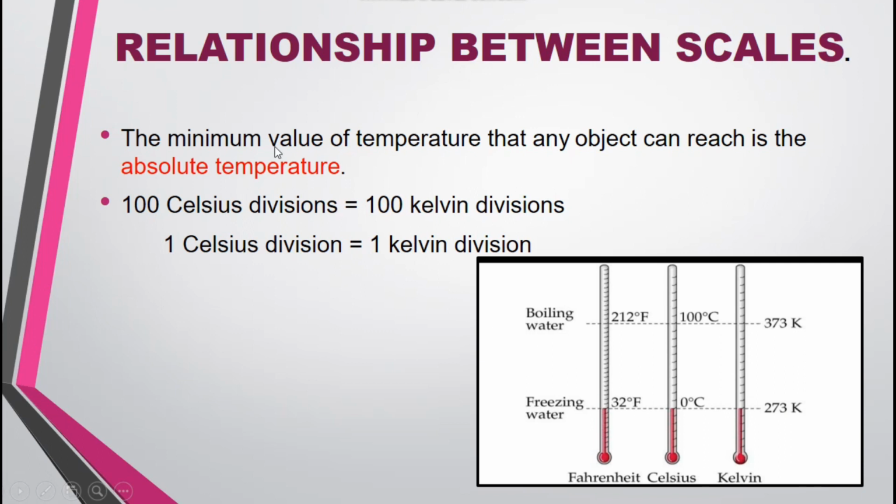What is this absolute temperature? This absolute temperature was introduced by the scientist Lord Kelvin, and this absolute temperature is the minimum value of temperature that an object can reach. That means the smallest value of temperature an object can reach is the absolute temperature.